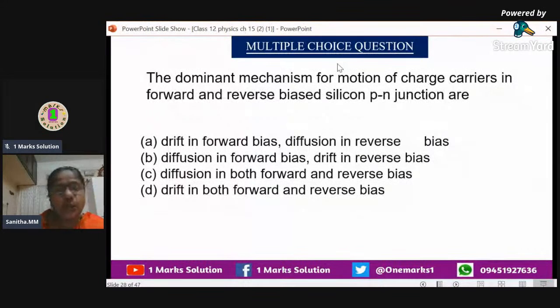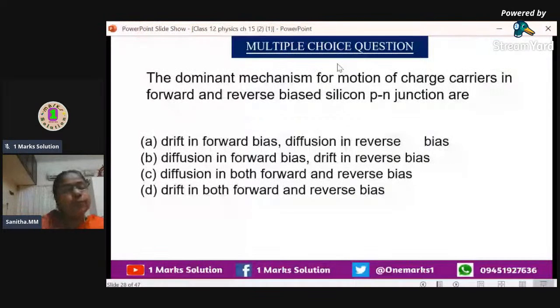Diffusion in reverse bias, no. We will just reverse it. We will see that in this mechanism, that means in the motion of the charge carriers, we will take diffusion in forward bias and drift will be in reverse bias. So no need to go for the next options.